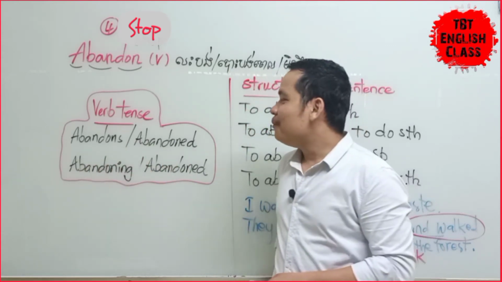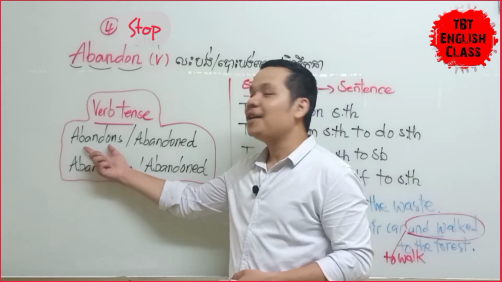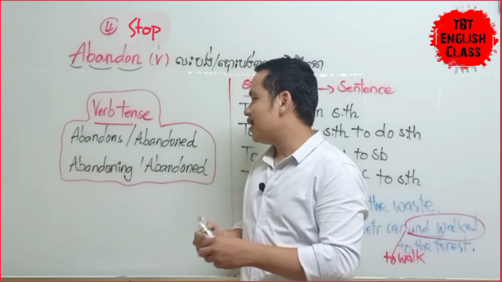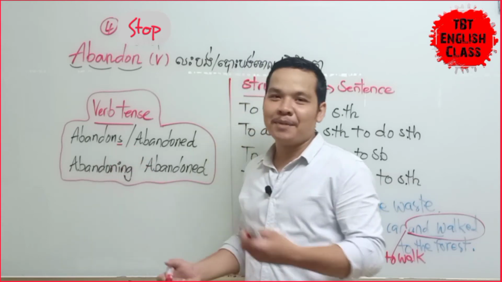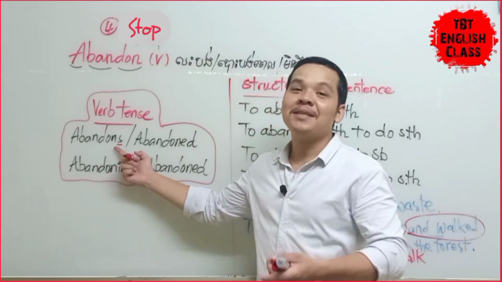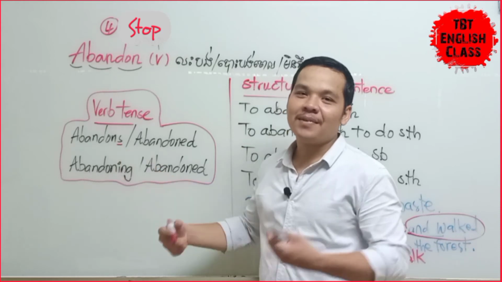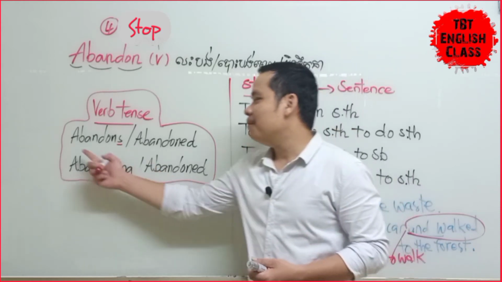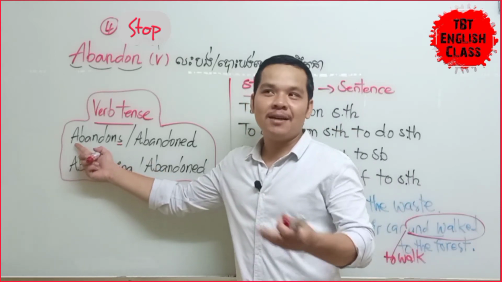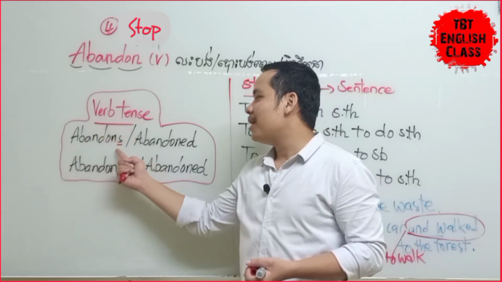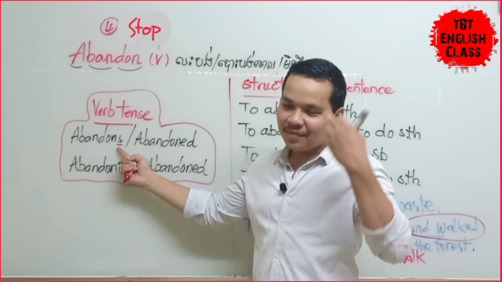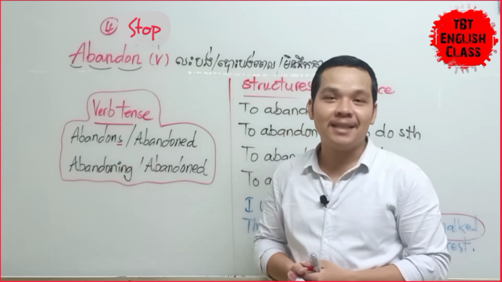When we are talking about present time, you can use this form of verb. But this one I write down, abandons, is the verb with s. That means we talk about a third person singular subject in the sentence. But if you use this verb with first person and second person, no problem, no need to use s. But I put s because I want everyone to think about the third person singular subject.